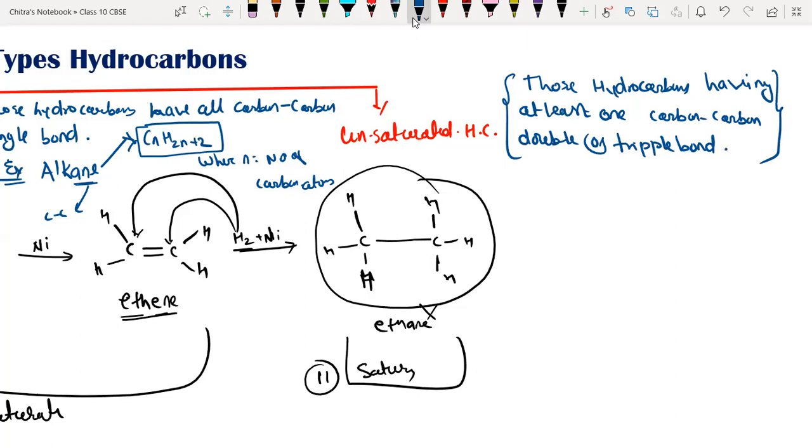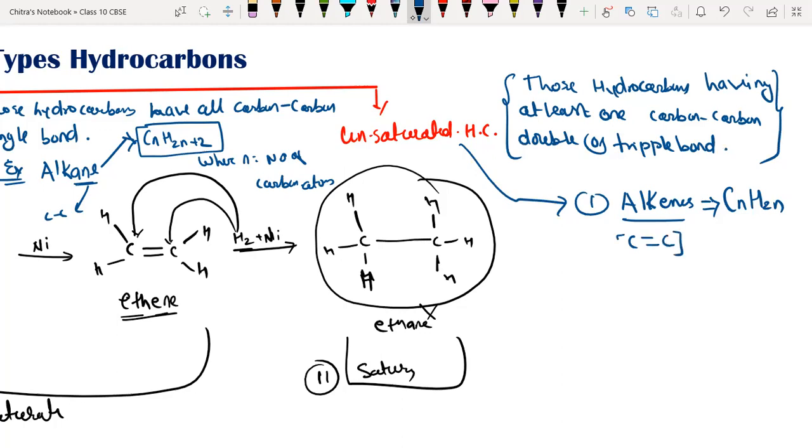Example, we have two types of unsaturated hydrocarbon. Number one, we have alkenes. Alkenes means having a carbon double bond. I'm writing here, alkenes have general formula CnH2n. So they have at least one carbon double bond in their structure.